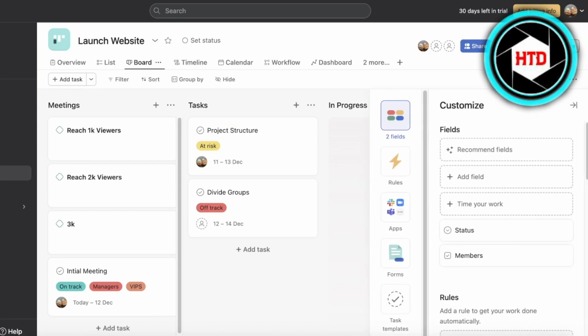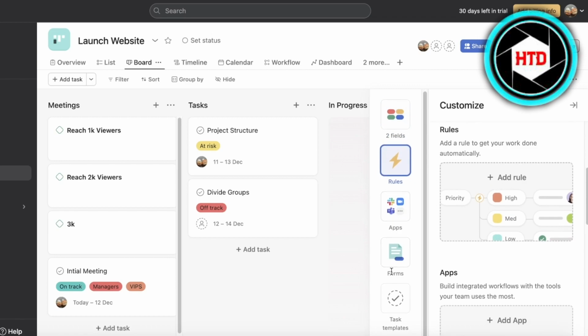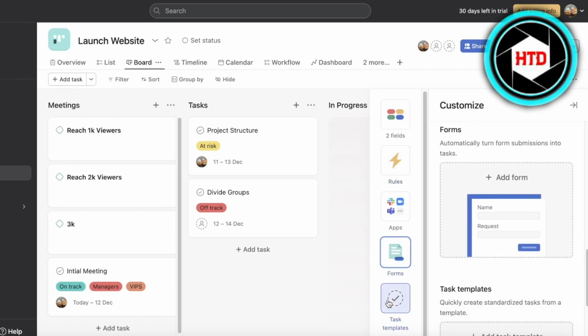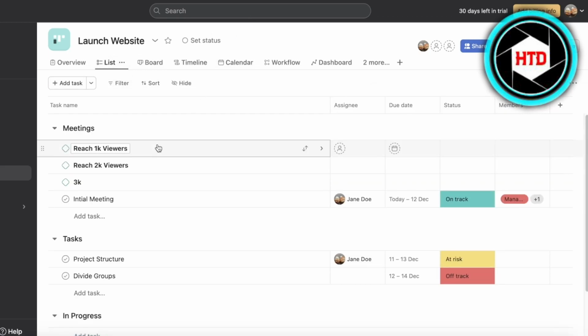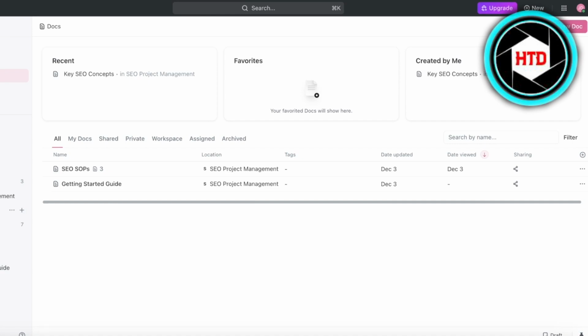So if I click on customize on the top, you have some basic rules as well that you can add. You can add your basic forms and task templates, but there isn't the level of customization that you can find on Monday and ClickUp. However, for most starter teams, I do think it's a great option. Now, moving on to ClickUp and Monday.